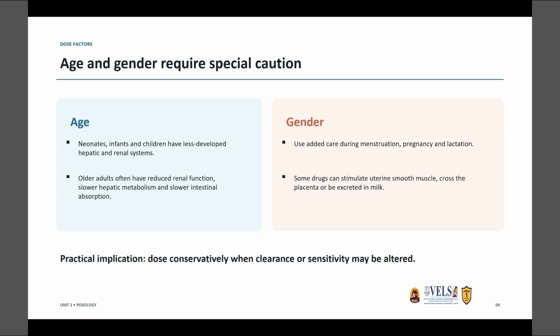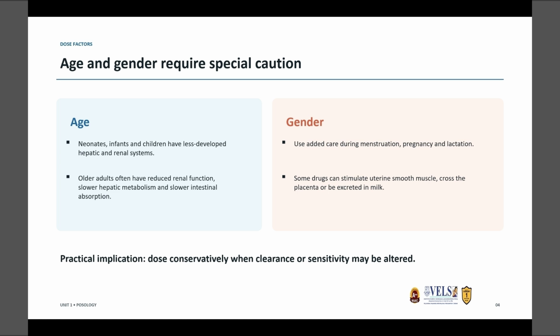Age is a primary factor to decide the dose. We have different categories in human beings, like neonates from birth up to 30 days, infants up to 1 year, children, adults, and geriatric patients. The dose will differ. Neonates, infants, and children have less developed hepatic and renal systems.